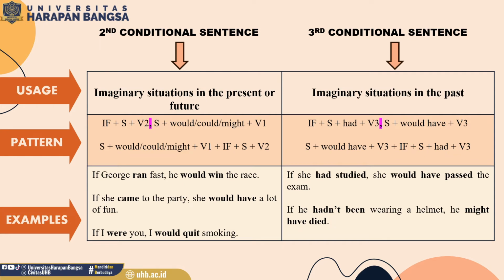So the meaning is, he did not die because he was wearing a helmet. And in the pattern here, the word would can also be changed into could or might.